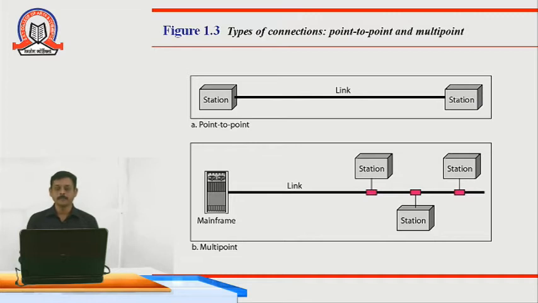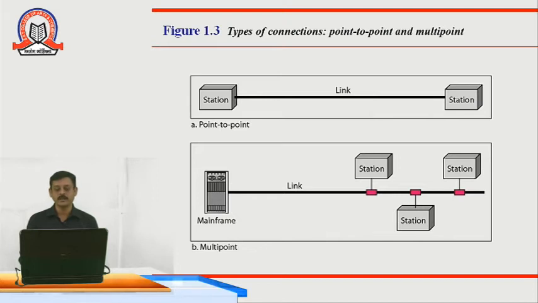Then in diagram B, you can see a multi-point connection. In this, a mainframe is connected to three different stations, and these stations are receiving the data from the mainframe. So we have a single core wire having a connection with multiple devices.